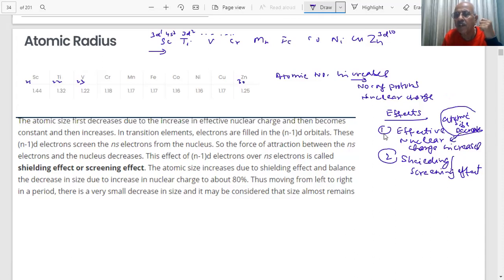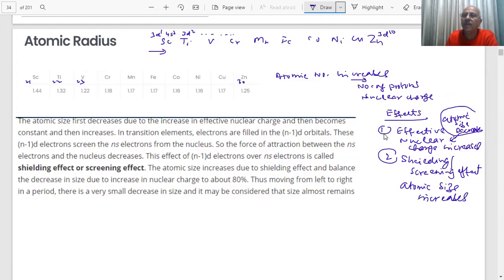This is the attractive force. What the shielding effect does is, as more and more electrons are added into d, they are repelling each other. And the shielding will do what? If there is poor shielding, what will happen? The atomic size increases due to the shielding effect.